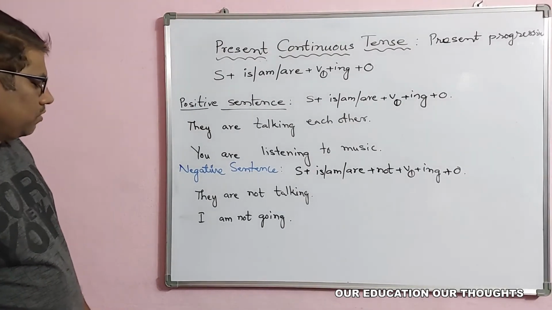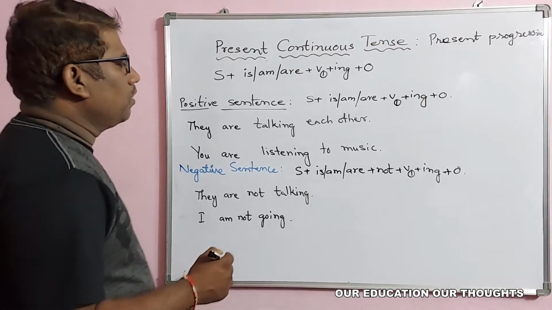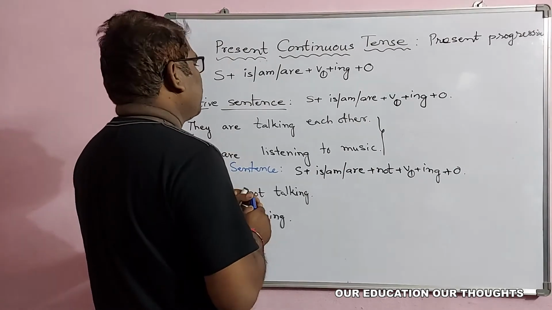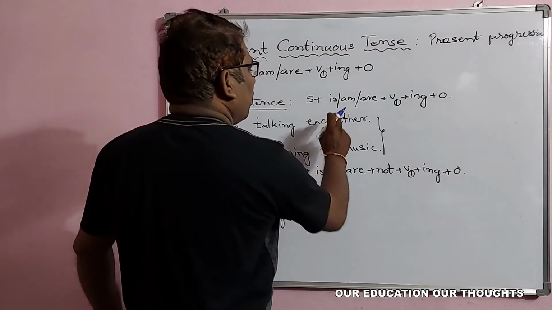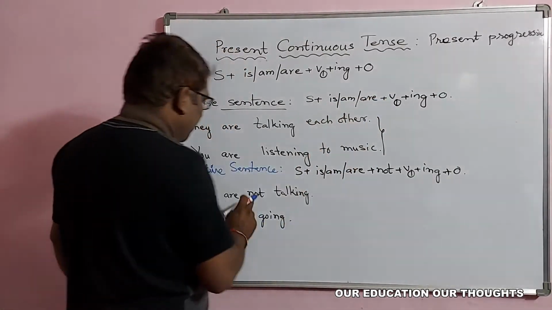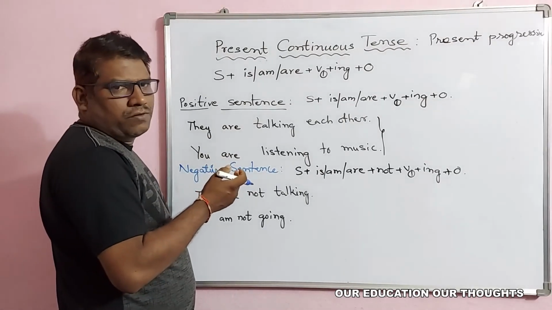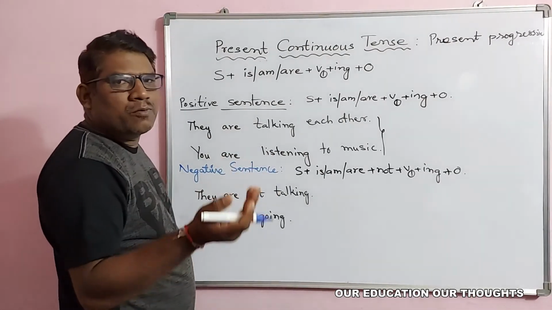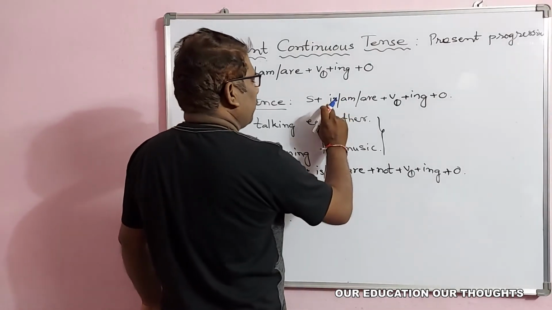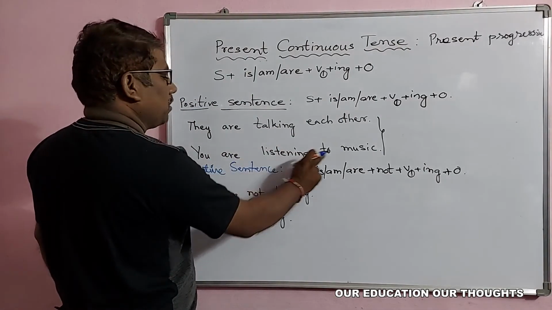Now let us see the questioning. We can make questions from both. You see the positive sentence also can become a question. Here we can bring these be forms to the first, that means the initial word of the sentence, then automatically it becomes a question. So let us see, for example, they are talking each other, you are listening to music.